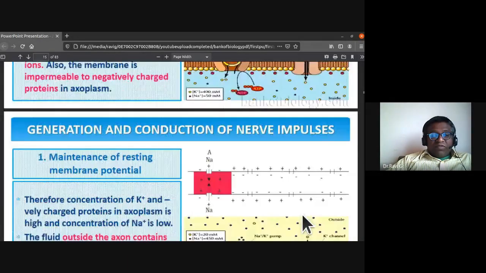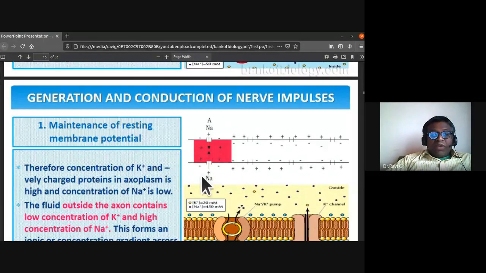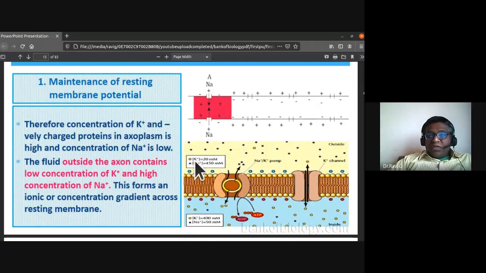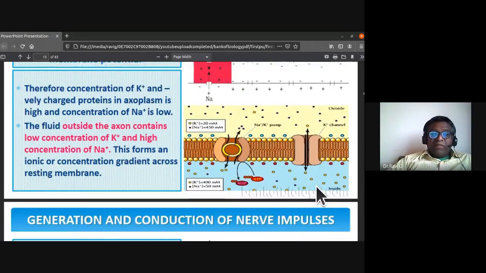As a result, the concentration of potassium ion and negatively charged proteins in axoplasm is high and the concentration of sodium ion is low. The fluid outside the axon contains low concentration of potassium ions and high concentration of sodium ions. So there is a formation of the concentration gradient or ionic gradient across this resting membrane.